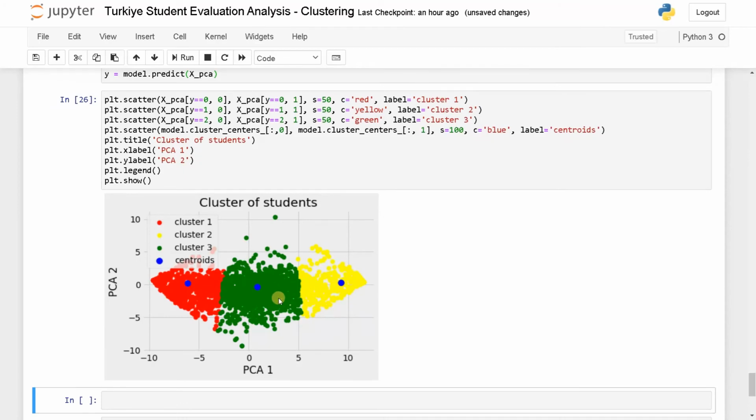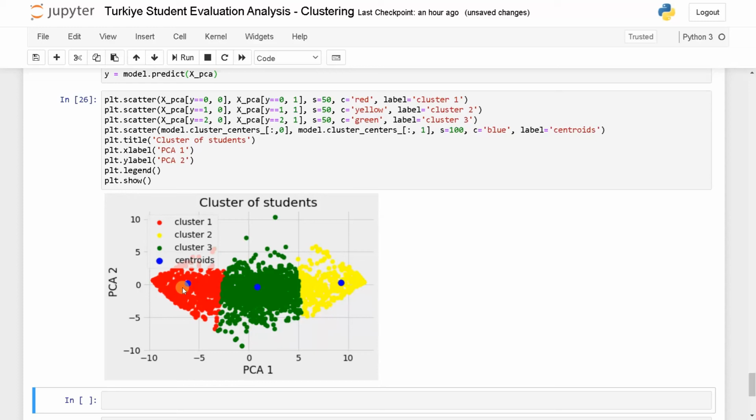Now we have 3 clusters from the data set. This is the center of the cluster. So if any new point comes to the data set, it will just calculate the nearest center and assign it to that cluster. Let's say if a new point appears here, this new point is closer to cluster 3, so it will assign the point to 3. If the point appears here, it is closer to this cluster, so it will assign this point to this cluster.